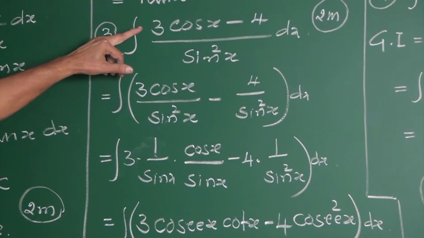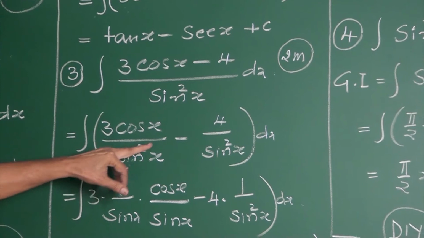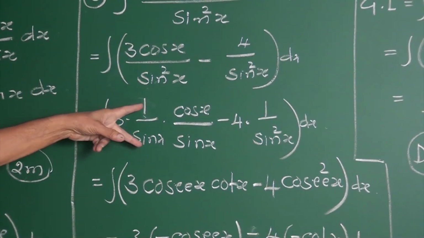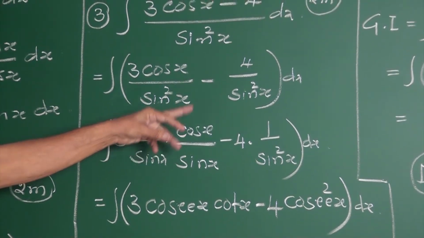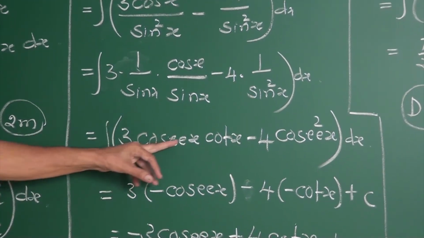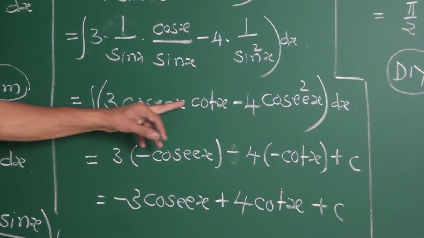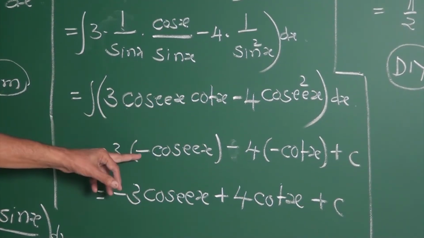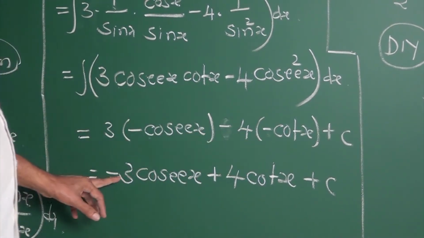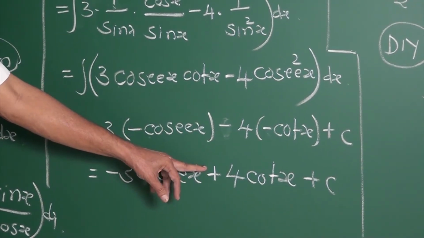I hope you understood. 3 cos x minus 4 upon sin square x is 3 cos x upon sin square minus 4 upon sin square. 3 into 1 by sin into cos x upon sin x, minus 4 into 1 by sin square dx. 1 by sin is cosec x into cot x, minus 4 into cosec square x. 3 into integral of cosec into cot is minus cosec, minus 4 into integral of cosec square is minus cot. Simplifying: minus 3 cosec x, minus of minus is plus 4 cot x plus c.